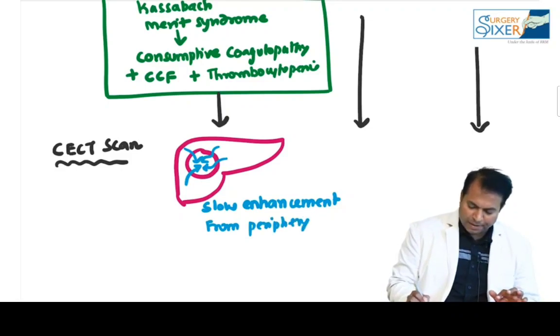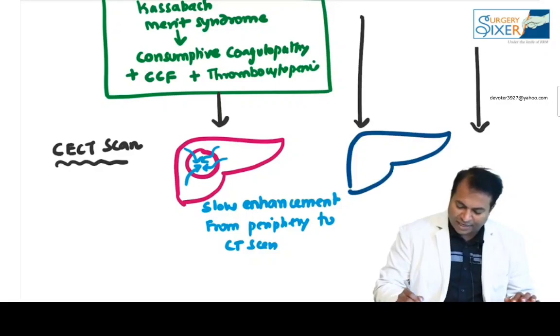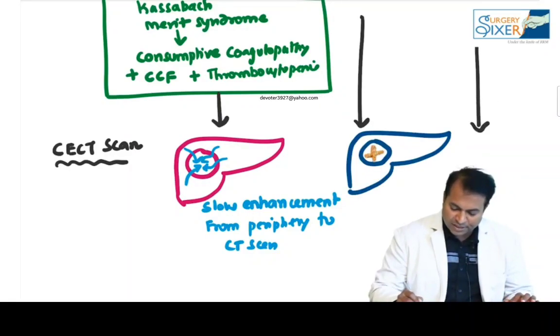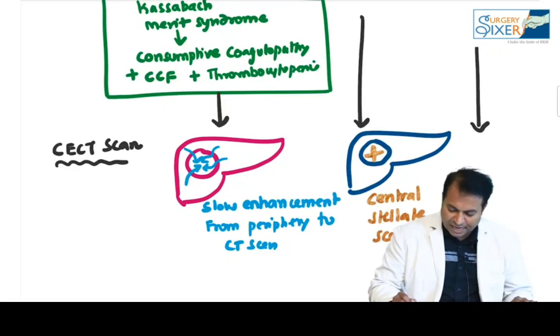I will show you the images. You have to know those images. FNH will show a classical finding on CT scan. What is this finding in an FNH? In FNH, there is a central stellate scar. Please don't forget, a central stellate scar is seen on CT scan.